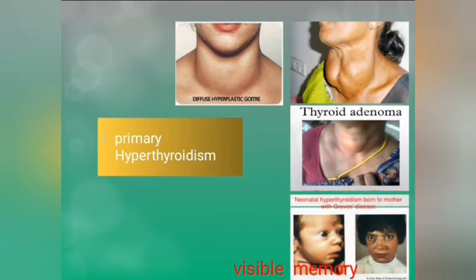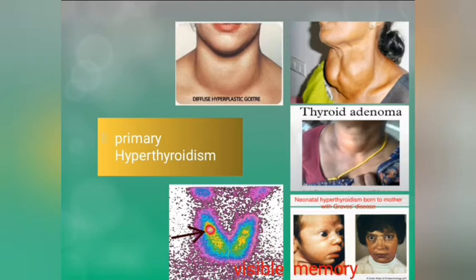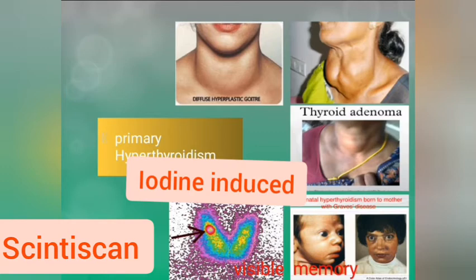And the next cause is neonatal hyperthyroidism, and it is present in that type of child whose mother has Graves' disease. And iodine induced hyperthyroidism. If more iodine is taken, then there would be hyperthyroidism, which would be shown on CT graph.